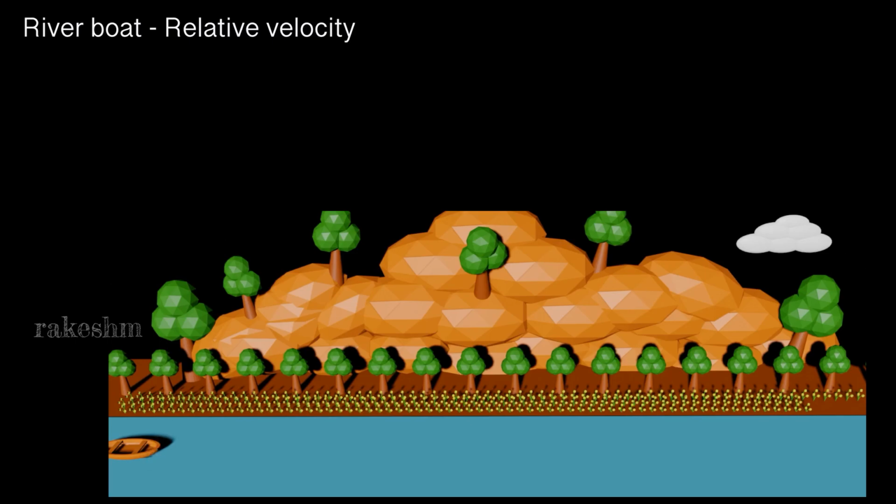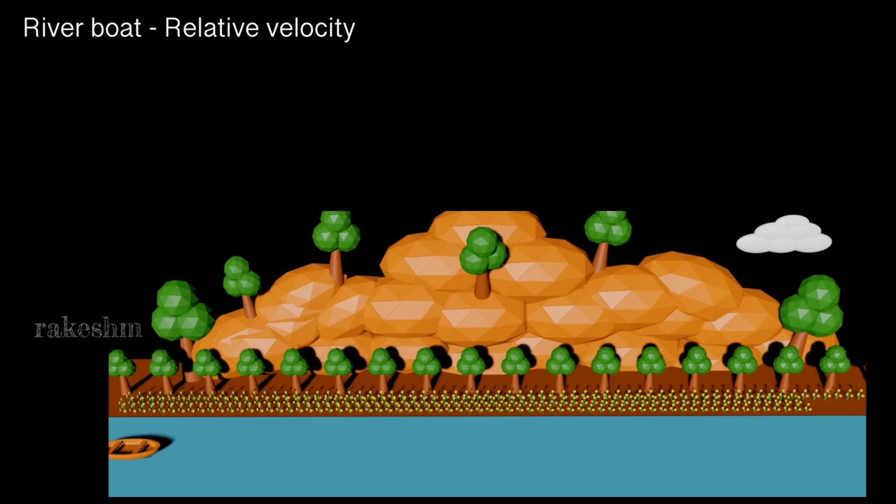There is a boat here, it is moving with a certain velocity in this direction. Now, if the river is flowing in the same direction with a particular velocity, how much time would the boat take to cross a specific amount of distance, right? The boat is going in this direction, but the river flow is in this direction. Now, how much time would this boat take to cover that specific distance?